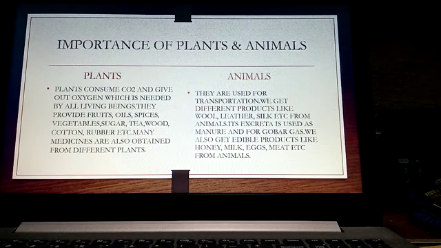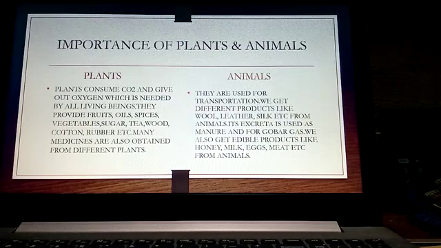Even many medicines are obtained from different plants. Plants also help in bringing rainfall. They protect the soil. They help in soil conservation. So much importance is given to the plants. We are getting so many things from the plants, children.